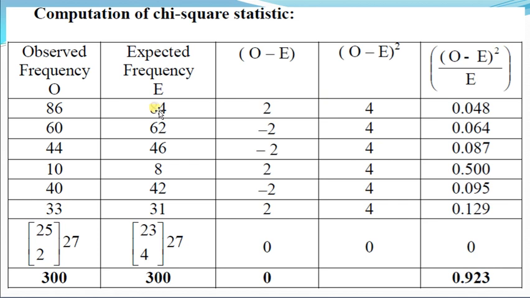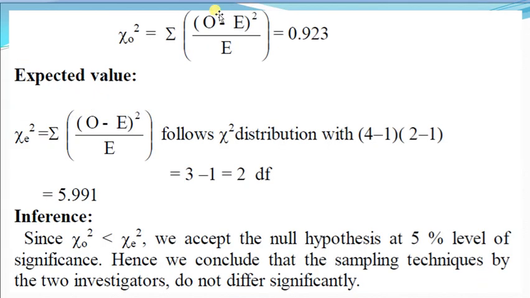corresponding expected frequencies. O minus E square divided by E, that is 4 divided by 84, that is 0.048, 4 divided by 62, that is 0.064, 4 divided by 46, that is 0.087, 4 divided by 8, that is 0.5, 4 divided by 42, that is 0.095, and 4 divided by 31, that is 0.139. Then the summation of Oi minus Ei square upon E, that is the total chi-square value, is 0.923. This is the chi-square calculated or chi-square observed.